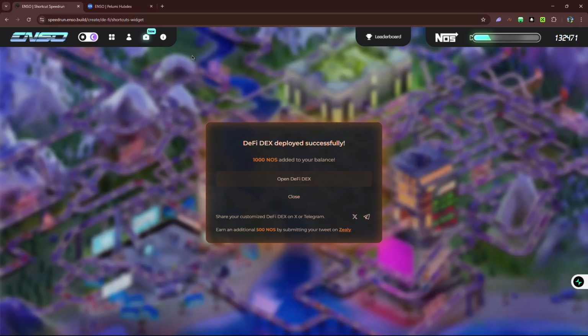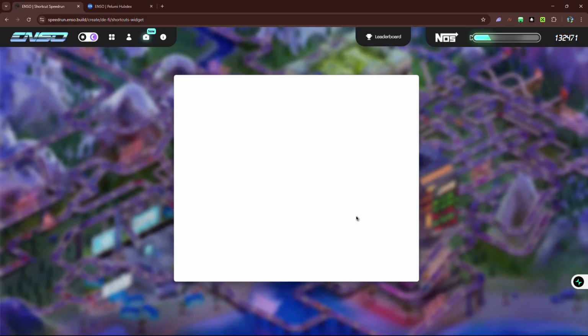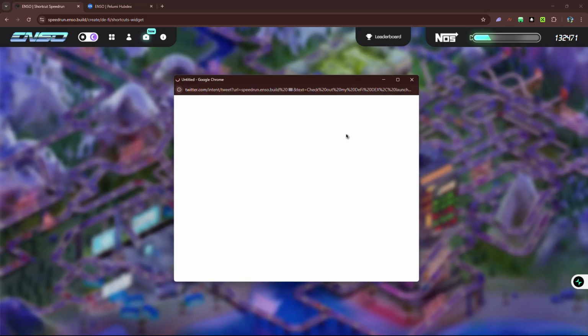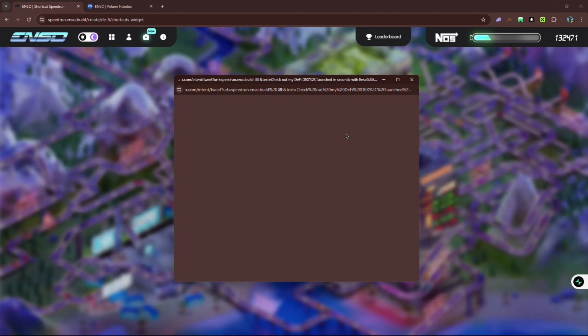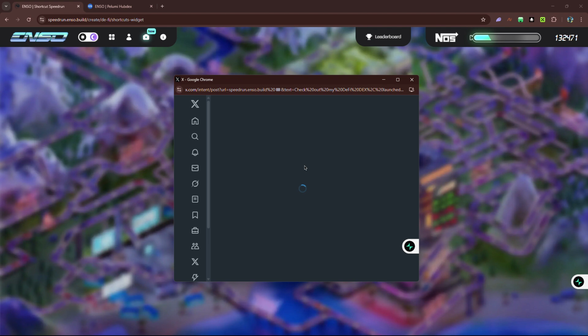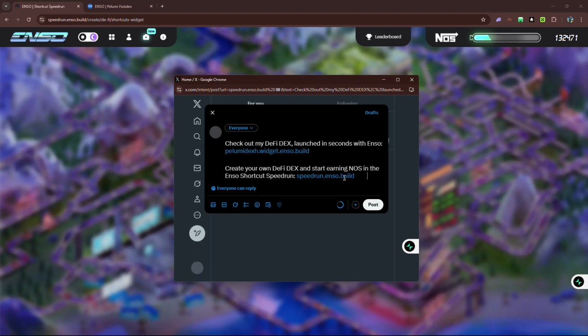Now it's not enough that we do this. We also have to make sure we post on X. So after you create your decks, make sure you click this X icon and that your X account is connected, so that it can work through your Zilly account. Now I'll just wait for it to load up. So this is what you do per day. After you create your 5 decks, you choose one of them, post it on your X, then copy the link to that post so that you can submit it in Zilly for 500 NOS per day.